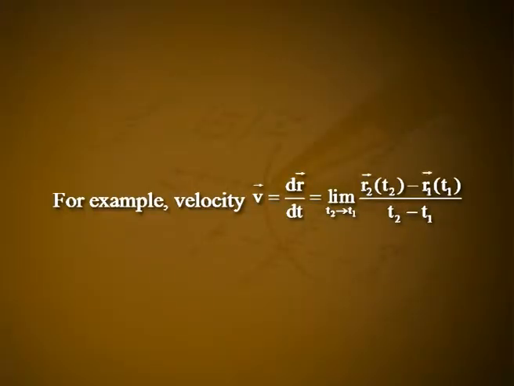For example, velocity vector v is equal to d by dt of vector r, which is equal to limit as t2 tends to t1 of vector r2 of t2 minus vector r1 of t1, all divided by t2 minus t1. The velocity is invariant under the change of origin.